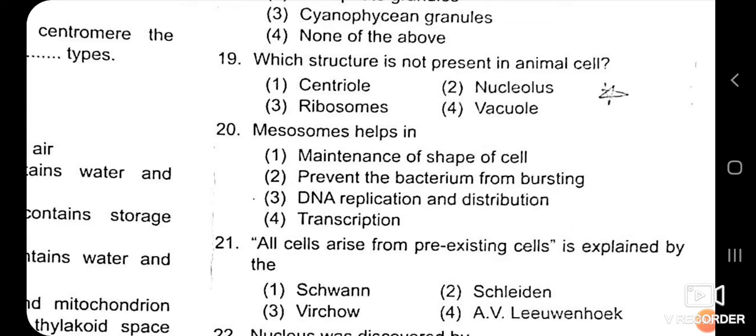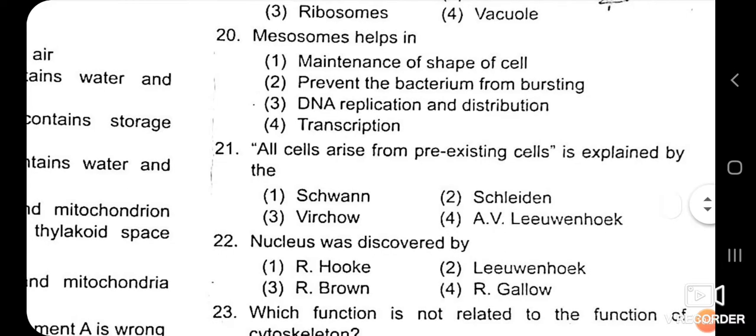See here, centriole is the characteristic of the animal cell because it is absent in the plant cell. Nucleolus is a rounded body which is present in the nucleus of all the plant as well as animal cell. Ribosomes are present in both prokaryotic and eukaryotic cell, both plant and animal cell. But a vacuole is mainly a characteristic of the plant. They are absent or very small in the animal. So the correct answer is the fourth answer, that is the vacuole.